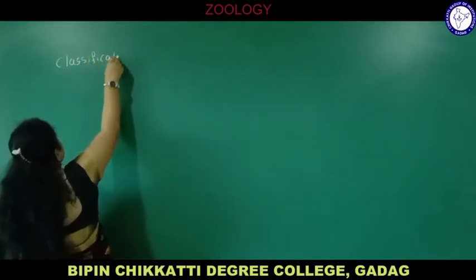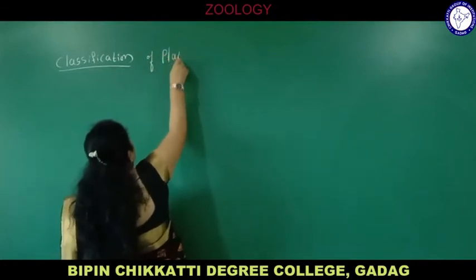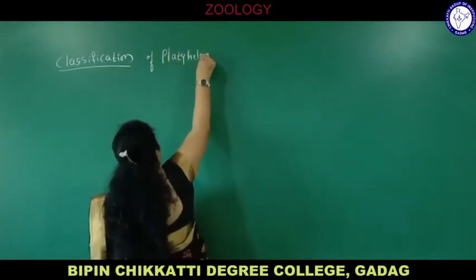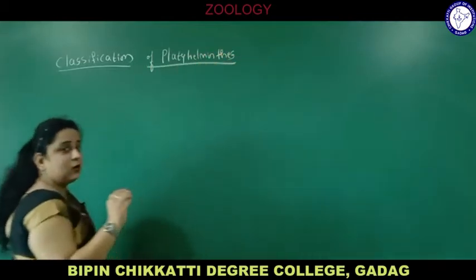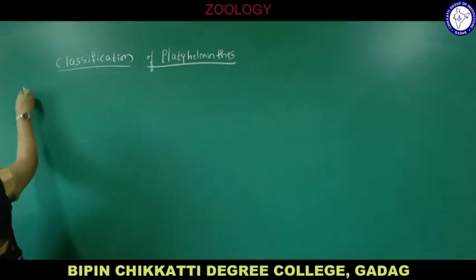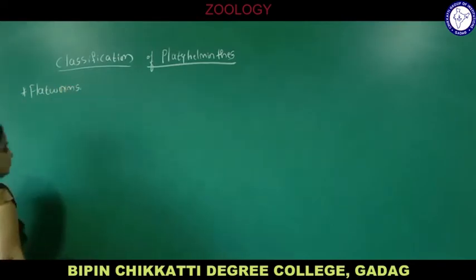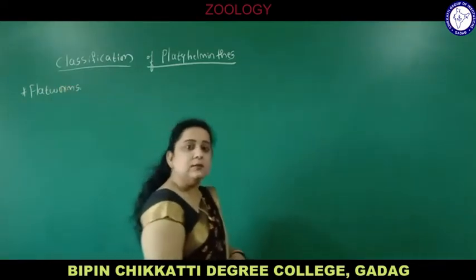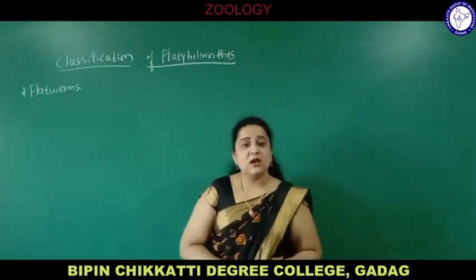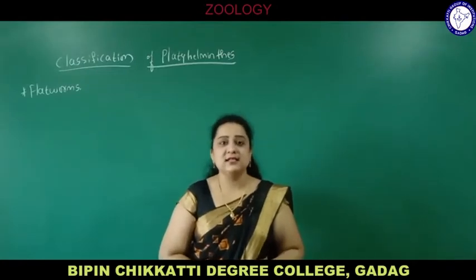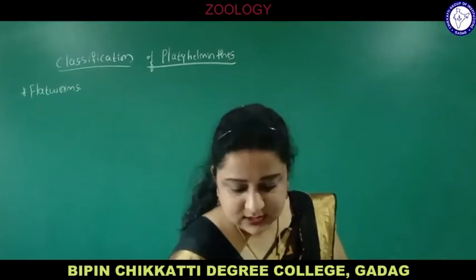The outline classification of Platyhelminthes. Just to recall, they are commonly known as flatworms because the body is dorso-ventrally flattened. Now this phylum is divided into three classes: class 1 Turbellaria, class 2 Trematoda and class 3 Cestoda. That is, Turbellaria, Trematoda and Cestoda are the three classes.